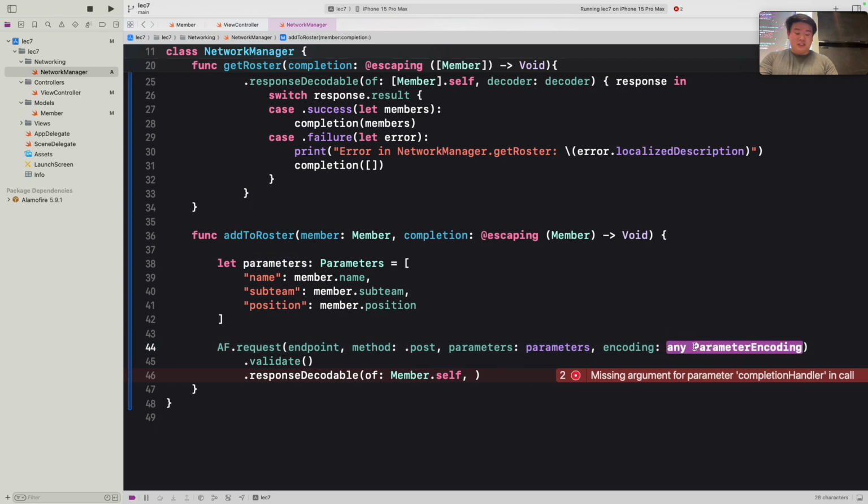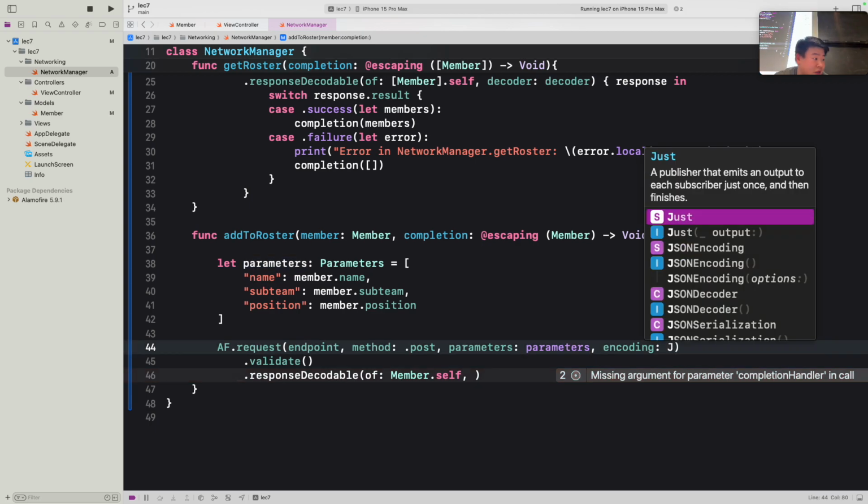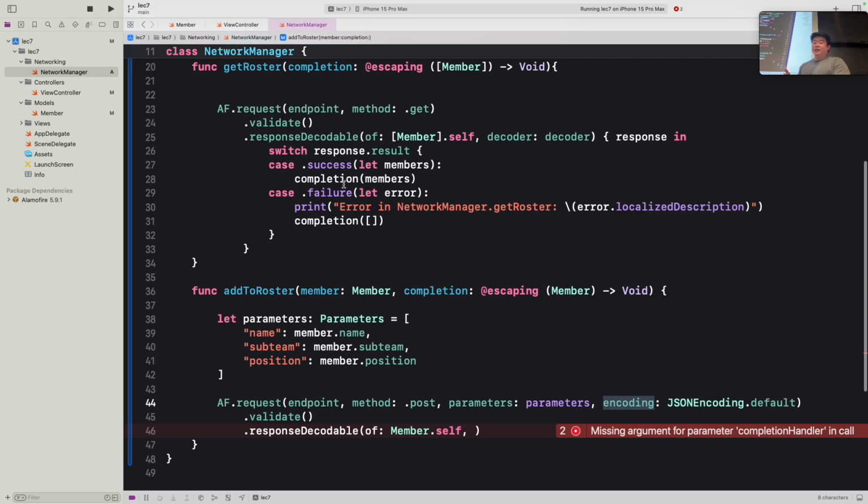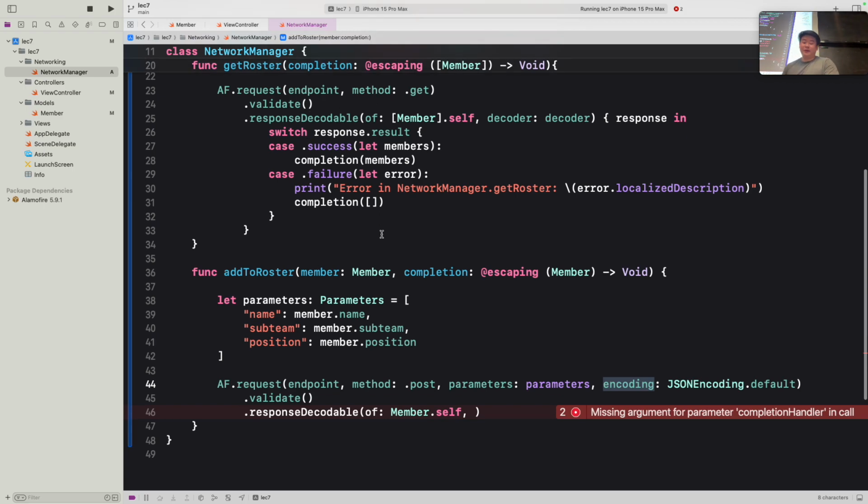So what you can actually do is specify the encoding itself. We can use JSONEncoding, and then we want to use the default encoding for JSON. Again, you don't have to really know too much of what this means specifically, but keep in mind that you do need to specify a parameters section as well as an encoding, unlike in the GET, which is just the method and the endpoint.